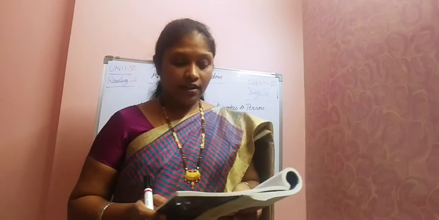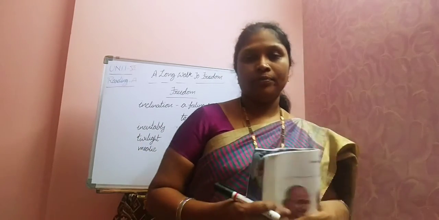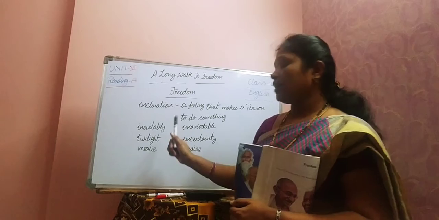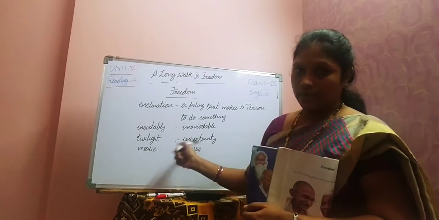In South Africa, a man who tried to fulfill his duty to his people was inevitably ripped from his family and his home and was forced to live a life apart, a twilight existence of secrecy and rebellion. Inevitably means unavoidable.